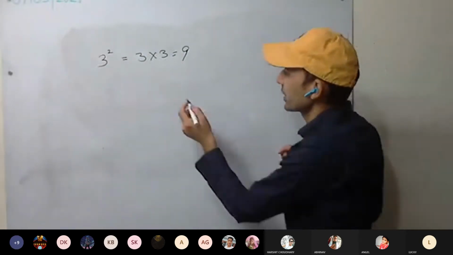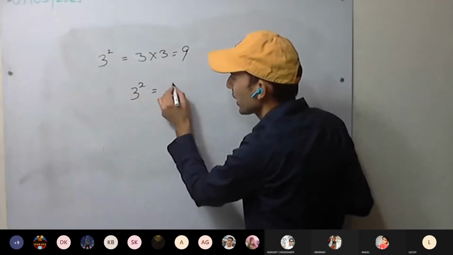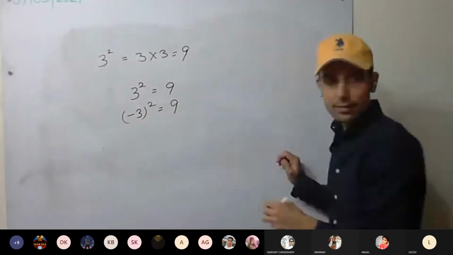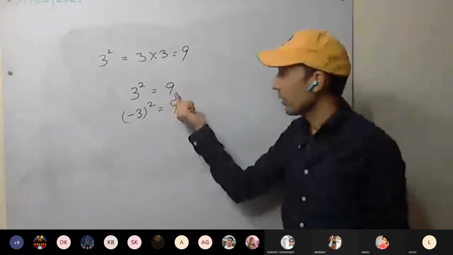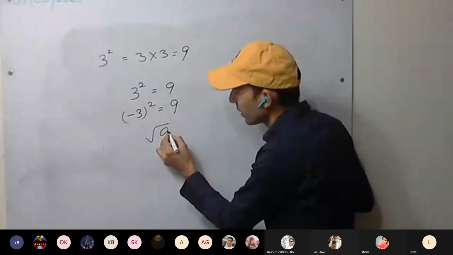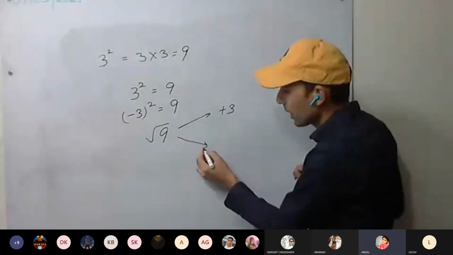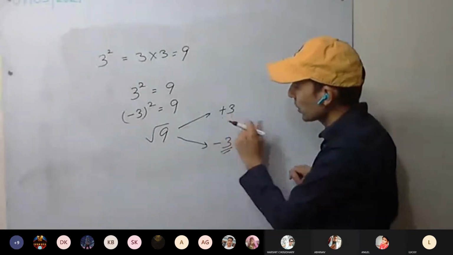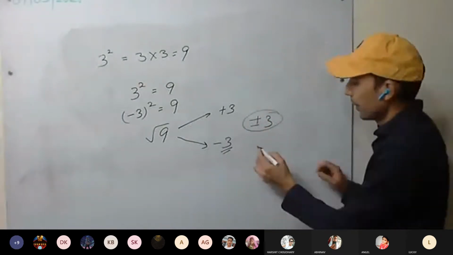Now see here. If I multiply 3 square, we are getting 9. Minus 3 square, also we are getting 9, because square of any number is always positive. Now if I take root of 9, what answer I will get? I can get plus 3, that is 3. I can also get minus 3. So square root of 9 is how much? Plus minus 3. We are having two square roots.